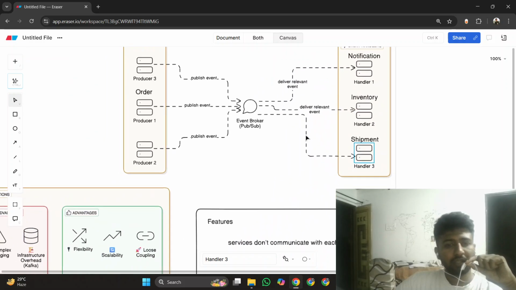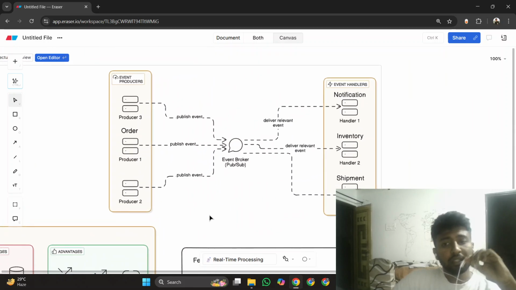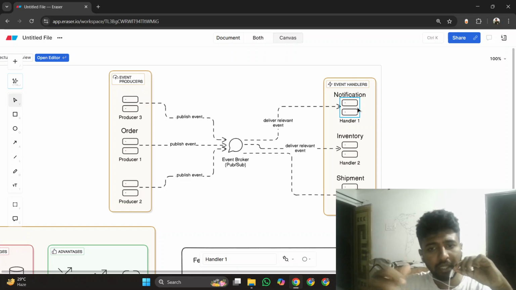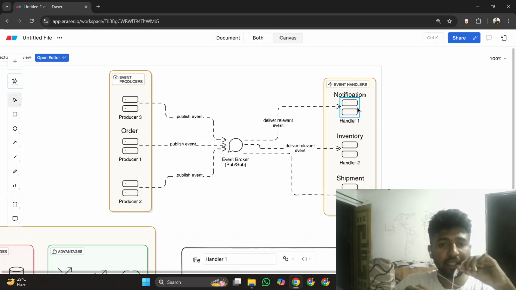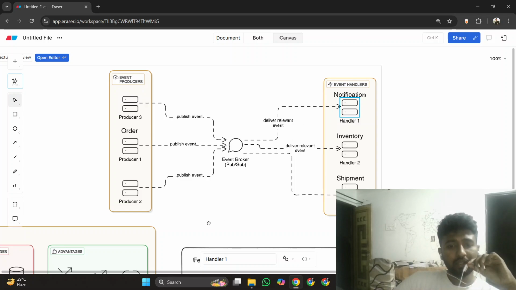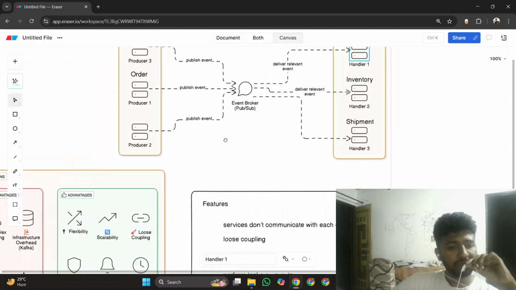And we have fault isolation, then real time processing. Just like I've discussed, an order is placed, the order is saved into the broker, then the notification service runs its task based on the event. I mean, it triggers its task. Then all these things happen in real time. So we use this architecture highly in real time applications.